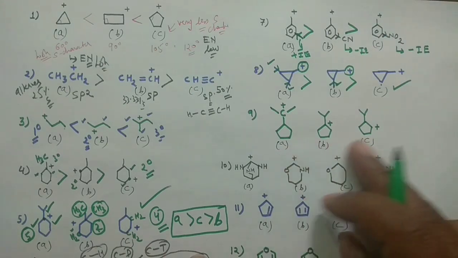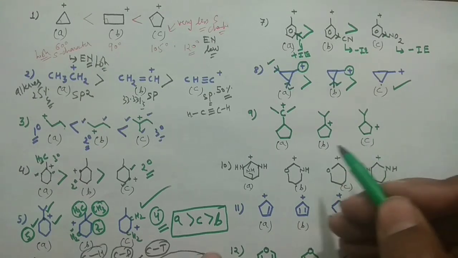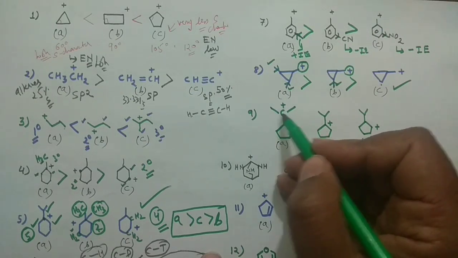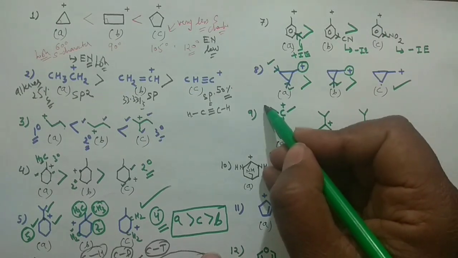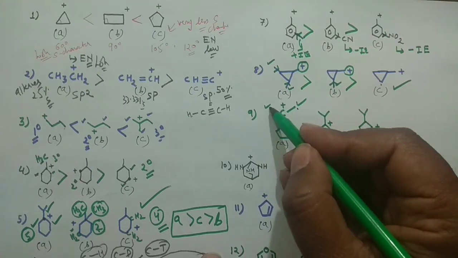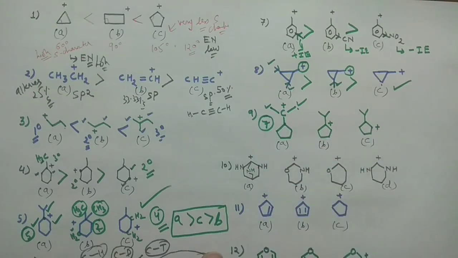So this problem is, again, quite a simple problem. Here, this is your positive charge. You see CH3 is here, CH3 is here, and CH is here. So 3, 3, 6 plus 7, 7 hyperconjugative structures in that case.